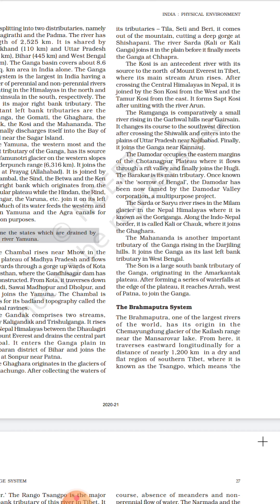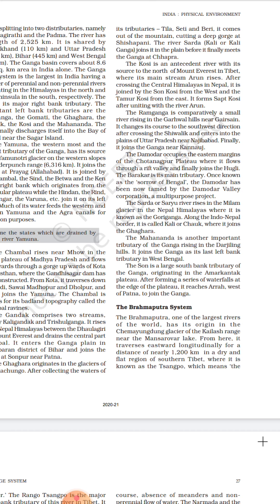The next is Mahananda. It is an important tributary of Ganga, and rises in the Darjeeling Hills. It joins the Ganga as a left bank tributary in West Bengal. The Son is a large south bank tributary of Ganga, originating in the Amarkantak Hills in Madhya Pradesh, where the Narmada river also originates.